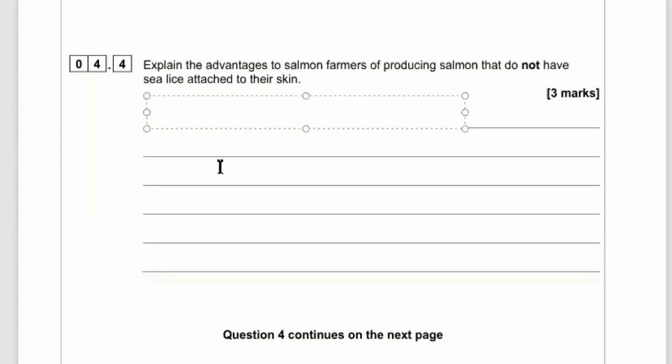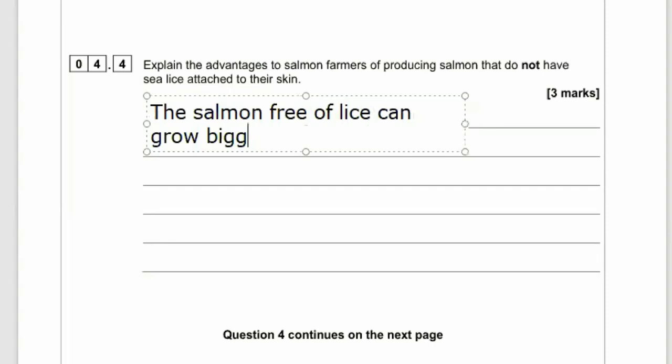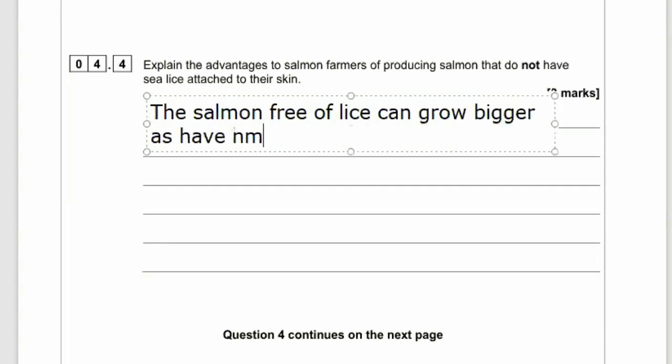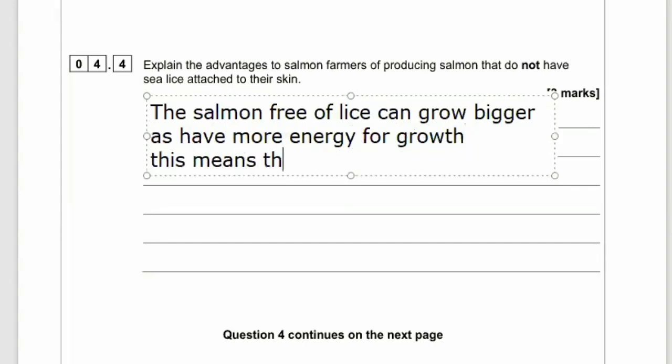Explain the advantages to salmon farmers of producing salmon that do not have sea lice attached. Well, what is it that these sea lice do? They're going to feed on the blood of the salmon. And this is going to mean that if you don't have sea lice attached, those salmon will be able to grow bigger. They don't have to use their immune system to fight these lice off, and they have more energy for growth.